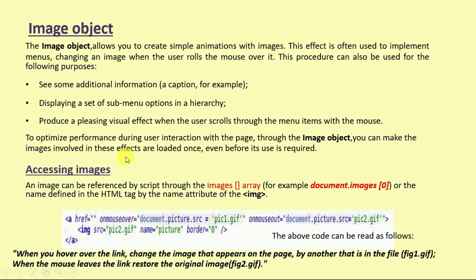So how can we access images? The image can be accessed as we can see in the syntax: there is an href and onmouseover document.picture. Whenever we put the mouse over that particular element, it will show that image, and here is the path of that image. And on mouse out, whenever the mouse moves out from that element, the image is changed, and here is the path of the particular image. The image source is provided, the name is picture, border is 0. So when you hover over the link, change the image that appears on the page to another one that is in the file. When the mouse leaves the link, restore the original image.